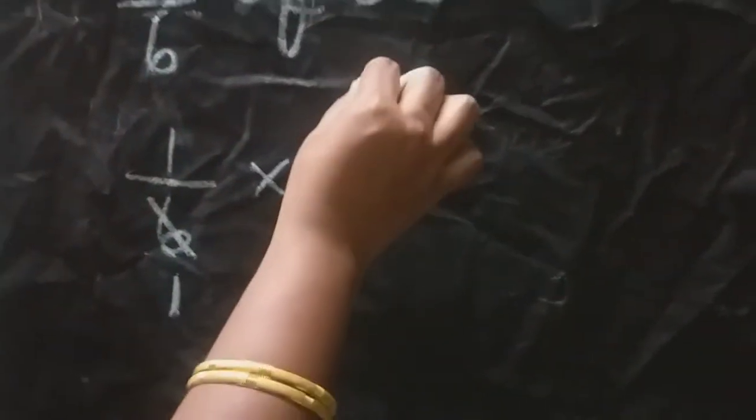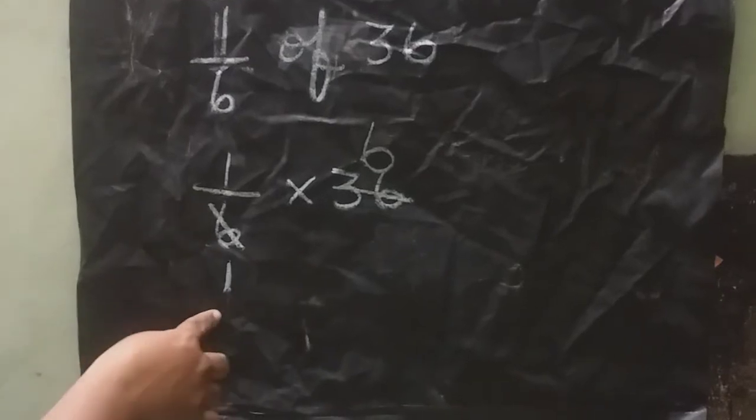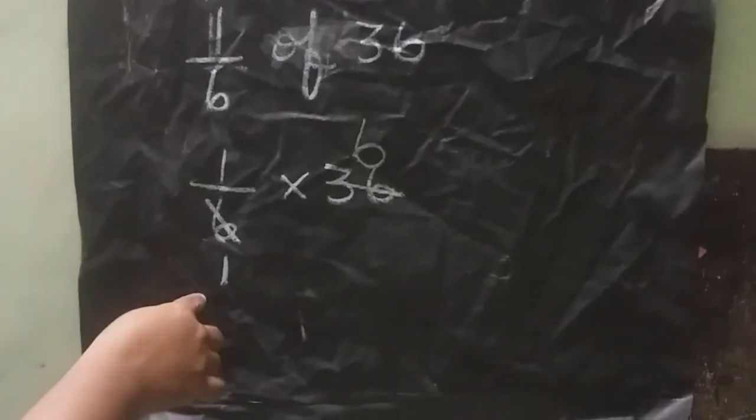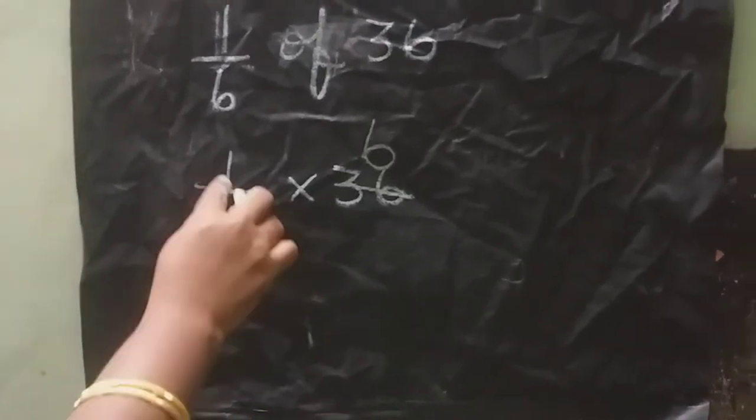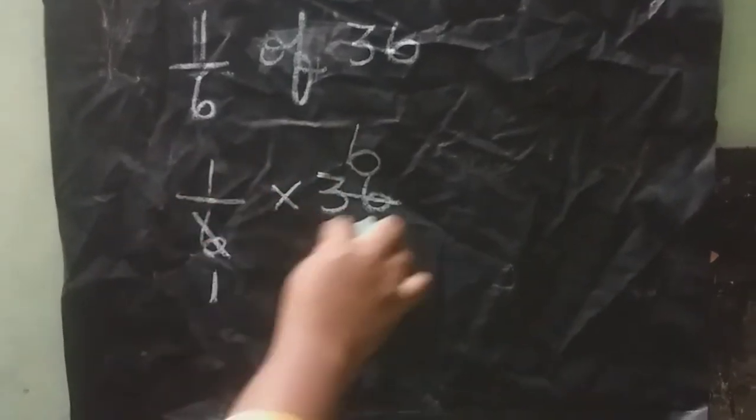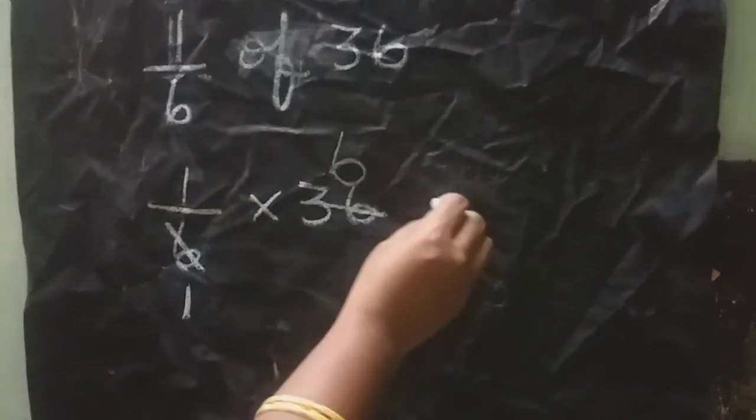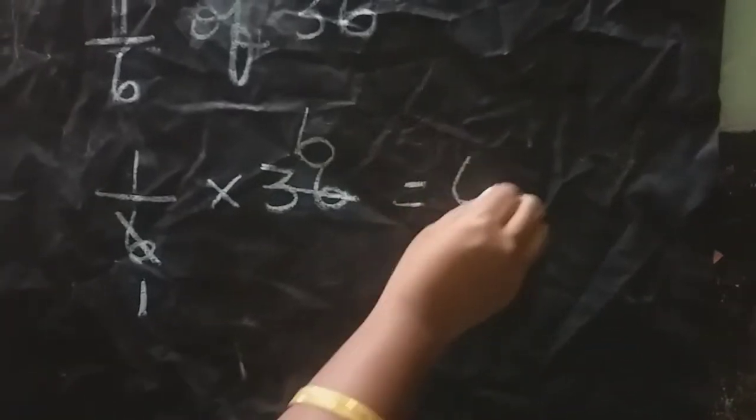So cut 1 6, 1 6 is 6. Cut the 36, 6 6s are 36. And don't bother about the denominator 1. If it is 1, you should leave it. And 1 into 6, that is the remaining number. 1 into 6 means we found the answer, 6.